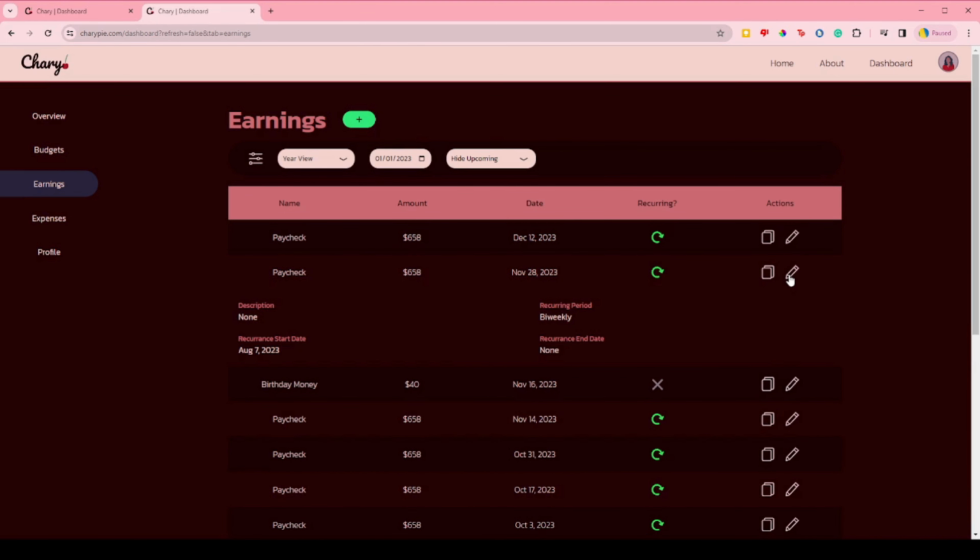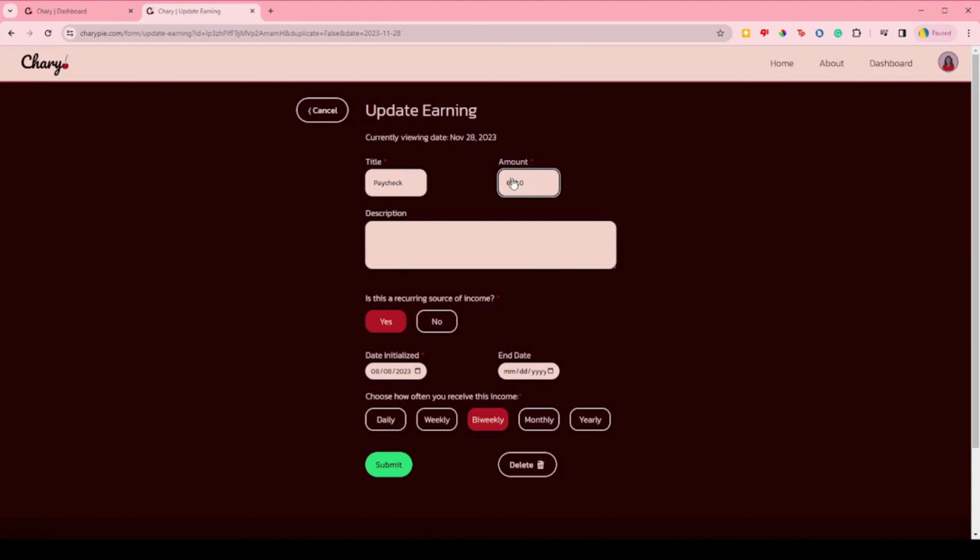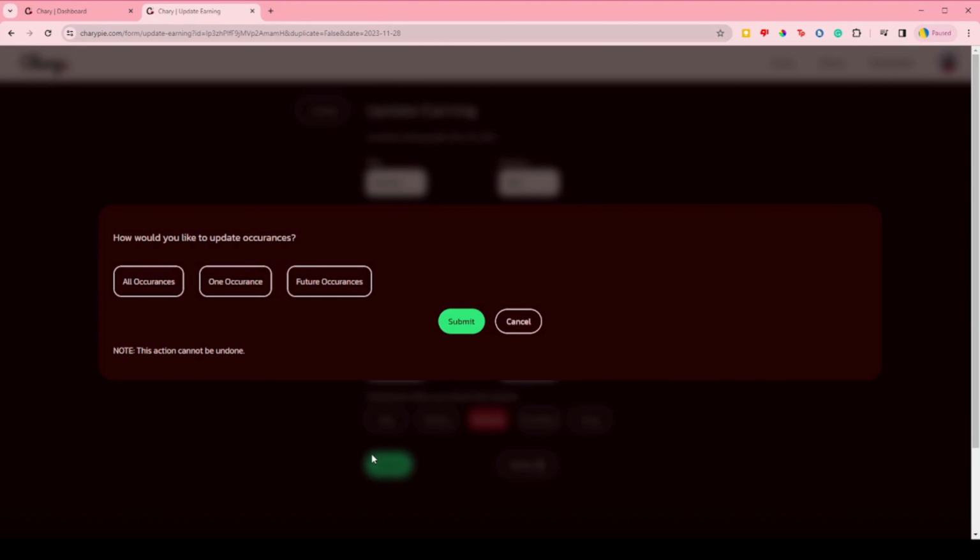You can click this edit icon and modify just the amount. Since we intend to only edit this one instance, we will leave the recurring setting and the start and end dates alone. They act more like metadata now, though it is still useful in some situations for a user to edit these values. All we have to do is submit, and we'll be asked if we want to edit one recurrence, all occurrences, or all future occurrences.